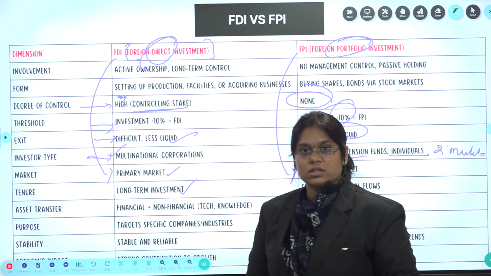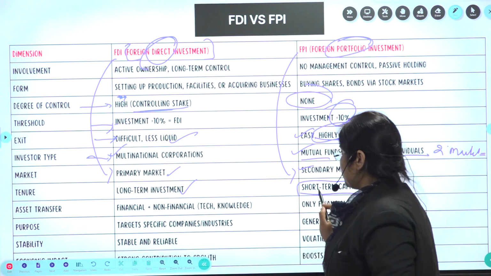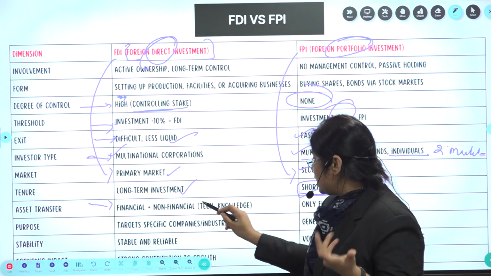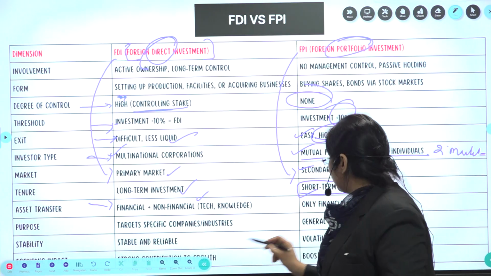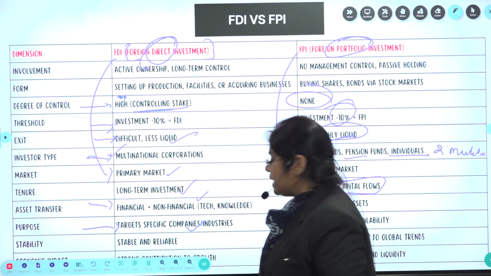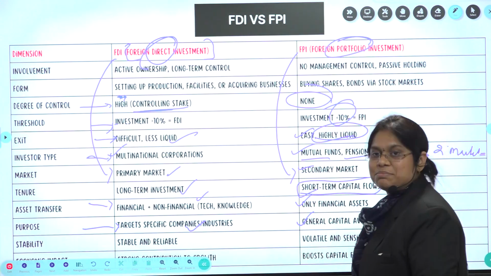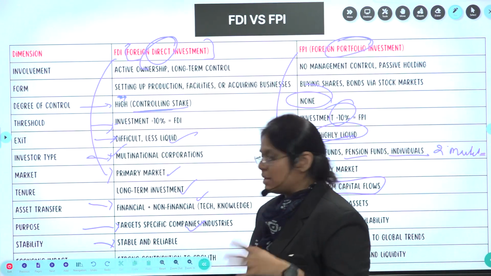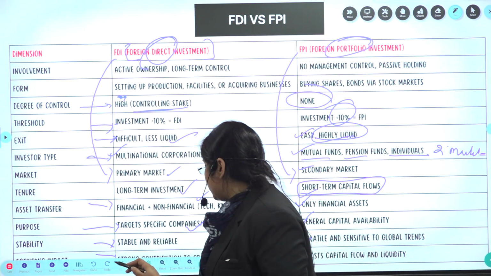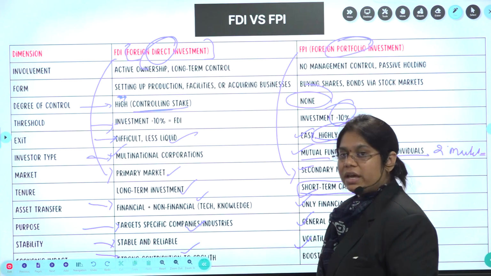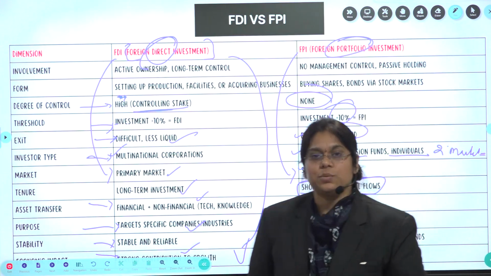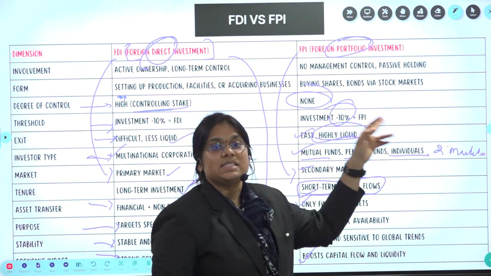Here tenure is long-term investment, here the tenure is short-term capital flows. Asset transfer, financial plus non-financial, that is we will share the technical and also knowledge things, but here only financial assets, right? Now what is the purpose? It targets specific companies and industries. Here the target is general capital availability. Here the stability is stable and reliable. Here it is volatile and sensitive to the global trends. The economic impact, strong contribution to the growth, FDI, as your money is coming directly to the other country. But here boost up capital flow and liquidity, whereas because you're investing in the secondary market.